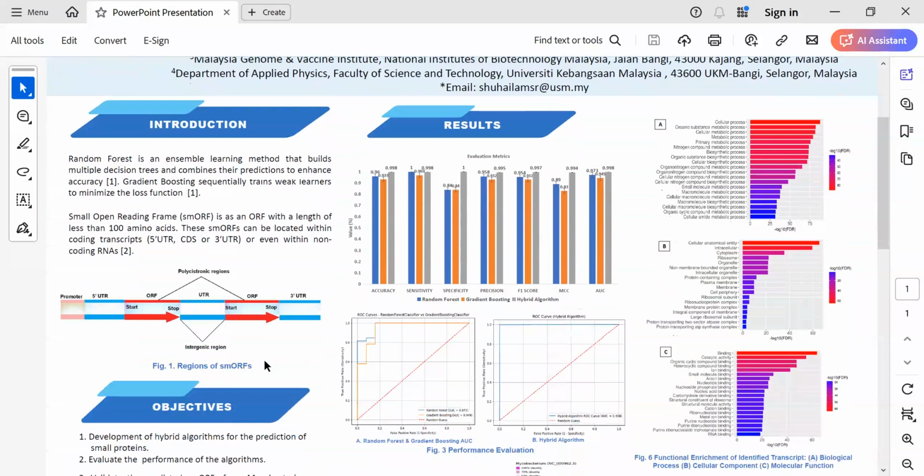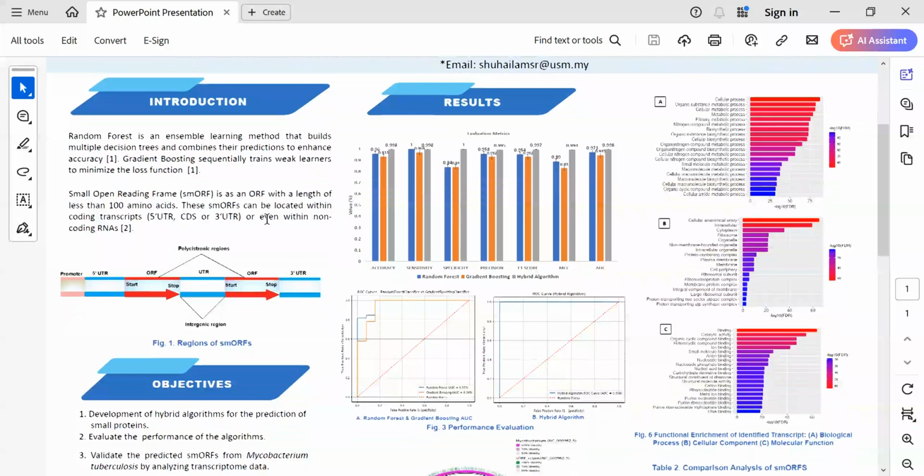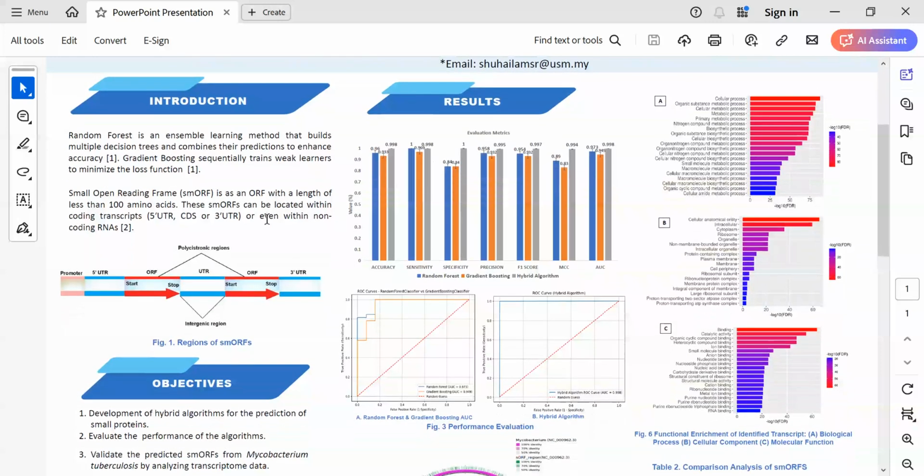Introduction. Random forest is an ensemble learning method that builds multiple decision trees and combines their predictions to enhance accuracy and performance, while gradient boosting sequentially trains weak learners to minimize the loss function. A small open reading frame is an open reading frame with a length less than 100 amino acids, which can be located within the coding transcript's 5 untranslated region, the coding sequence, or 3 untranslated region. It can also be found within non-coding RNAs.